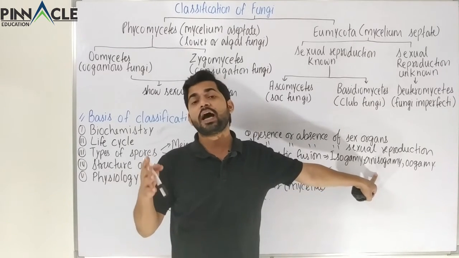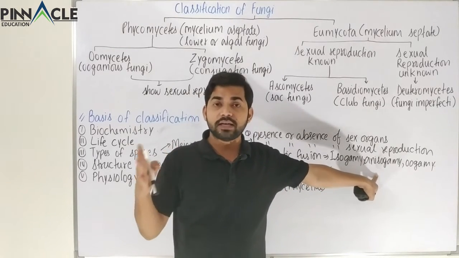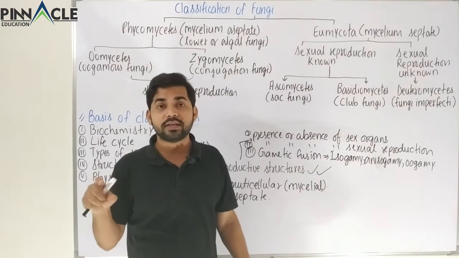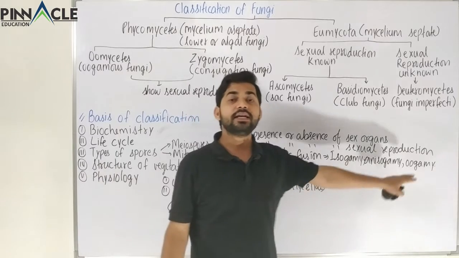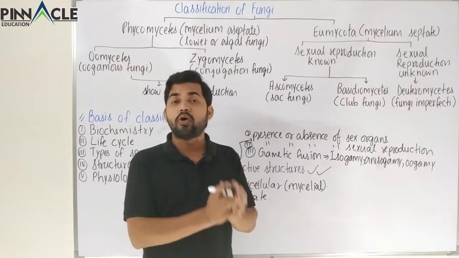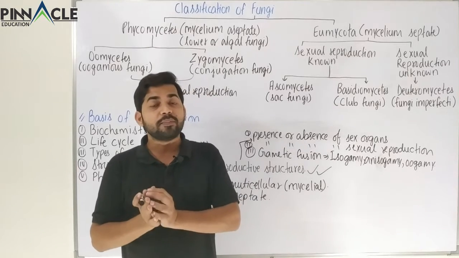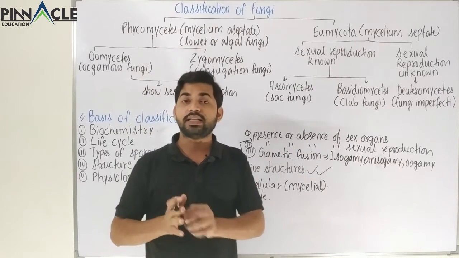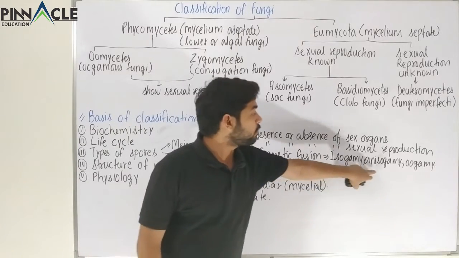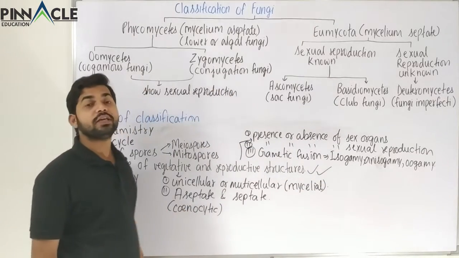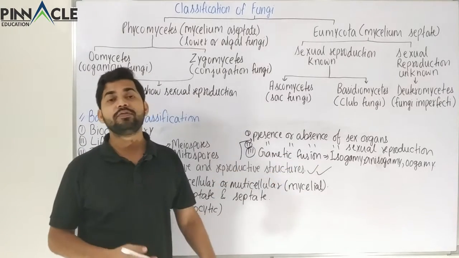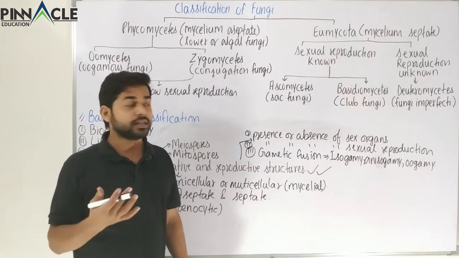Here the gametes will either be such that one is motile and the other non-motile, or one is smaller and the other larger. In the case of oogamous reproduction, one gamete will be smaller and motile, and the other gamete will be larger and immotile, that is, it won't be able to locomote or move. So these are some of the types of gametic fusion, or we can also say syngamy. Instead of gametic fusion, we could also have written syngamy.